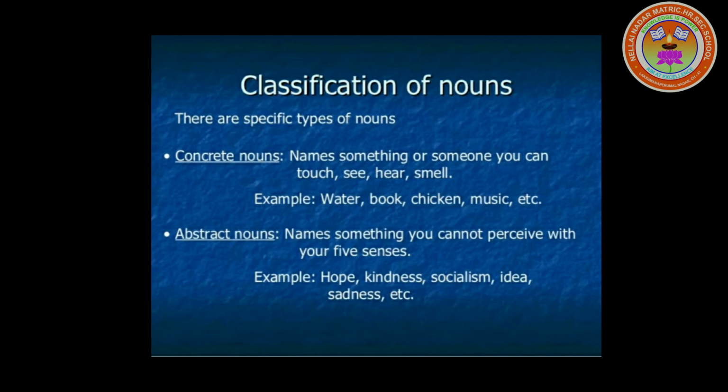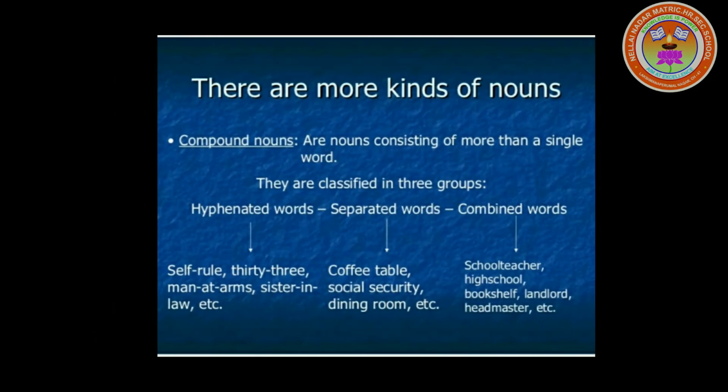Next, there are more kinds of nouns. The next is the compound noun, a noun consisting of more than a single word. They are classified in three groups. First, hyphenated words. Next, separated words. Next, combined words. Hyphenated words: self-rule, man-at-arms, sister-in-law.